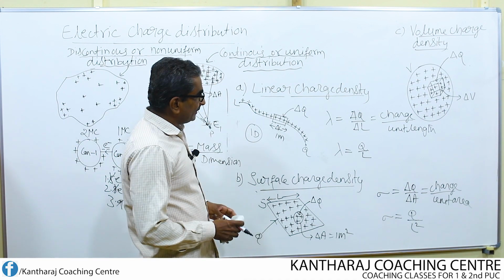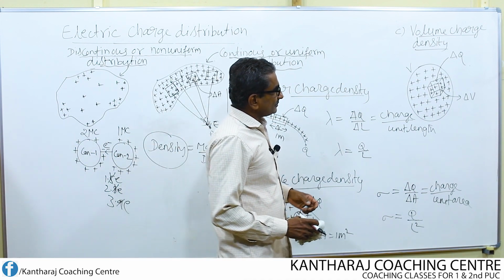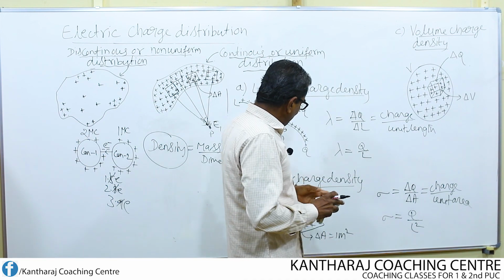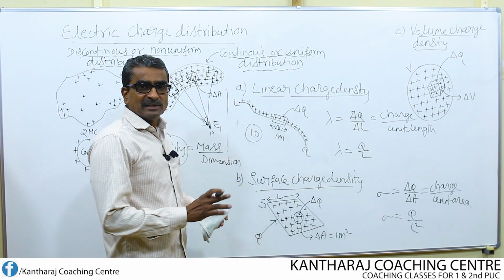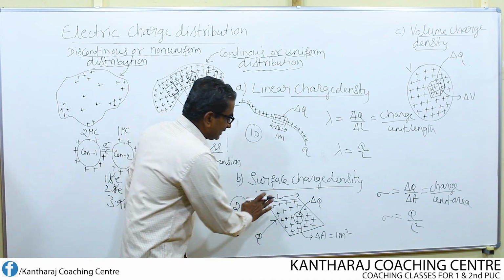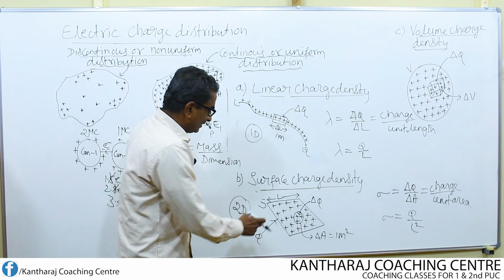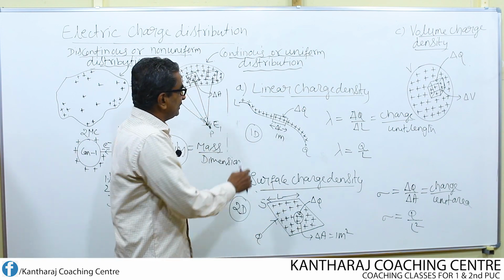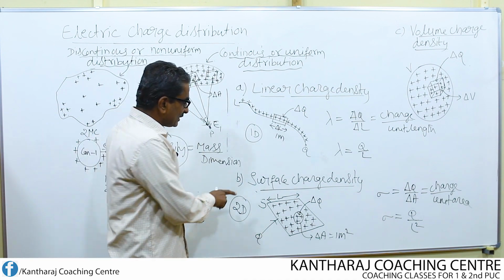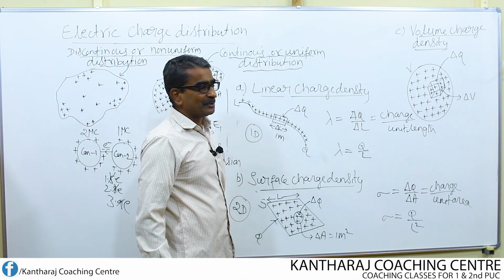Understand? Then coming to the third one, volume charge density. And one more thing you have to note about the previous one: this is nothing but two-dimensional distribution, because this is the planar area, length and breadth, 2 dimensions. Here, only a straight line or curved line, 1 dimension. So this is two-dimensional distribution.